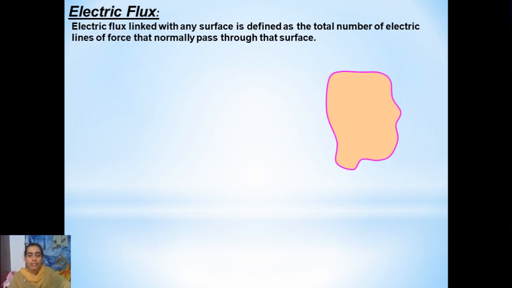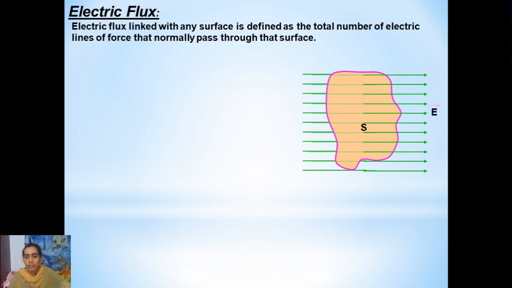To understand that, let us consider an example. I have considered an irregular shaped surface area that is represented by capital S here, and I will be applying a uniform electric field on this surface area, right? So how do we represent a uniform electric field? Usually by parallel straight lines. Parallel straight electric field lines we will draw, and we will call it a uniform electric field. So I just applied the uniform electric field on this complete surface, right?